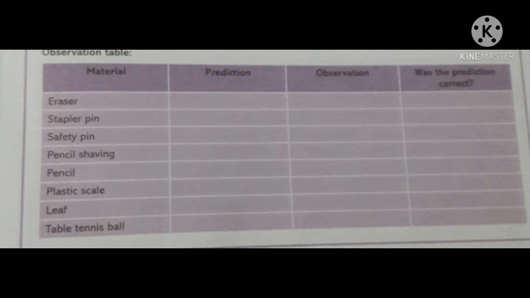Now eraser. What do you predict? It will sink or float? I think it will float. A stapler pin. It will sink. Safety pin. It will sink. Pencil shaving. It will float. Pencil. It will float. Plastic scale. It will float. Leaf. It will float. Table tennis ball. It will float.